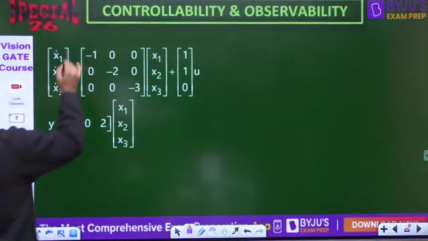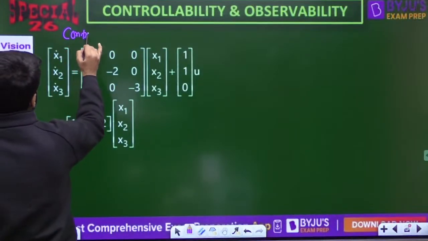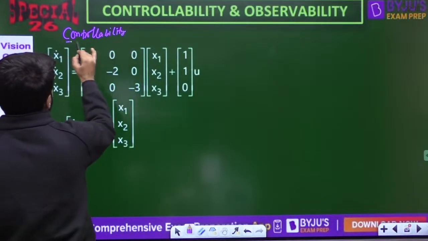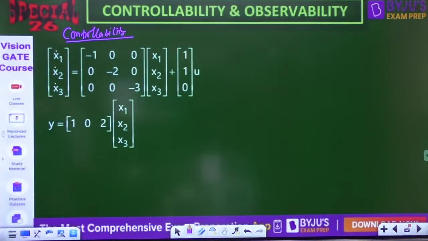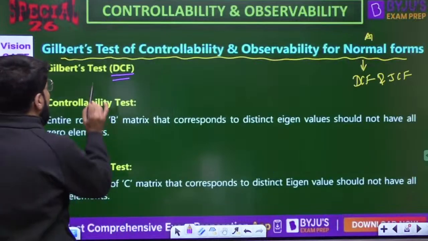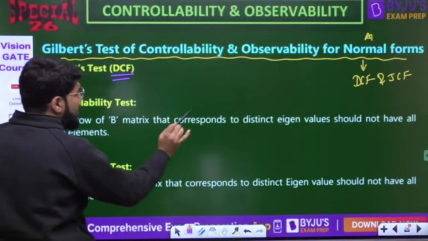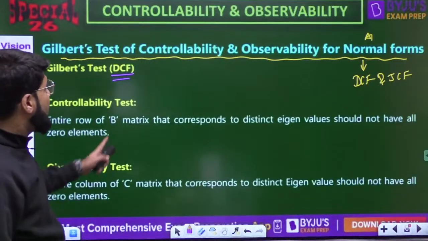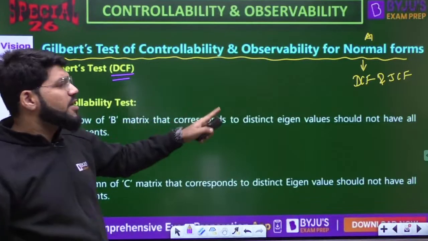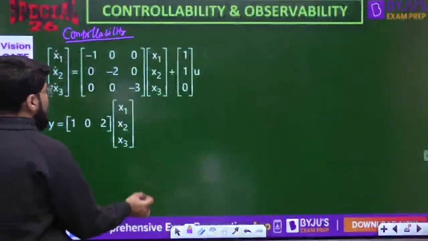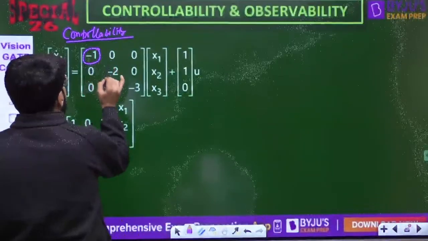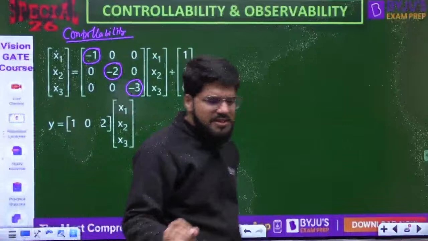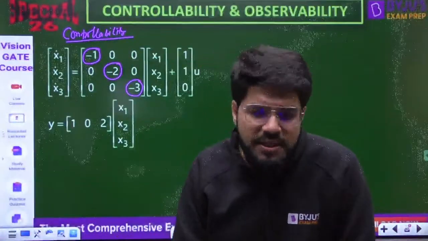Let us first learn controllability, and then I will take observability. We will understand this on a separate slide. What did it say? The entire row of the B matrix that corresponds to distinct eigenvalues should not have all 0 elements. So, the row of the B matrix corresponding to distinct eigenvalues. There are 3 eigenvalues here: minus 1, minus 2, minus 3. The 3 diagonal elements represent the 3 eigenvalues because it is a diagonal matrix.